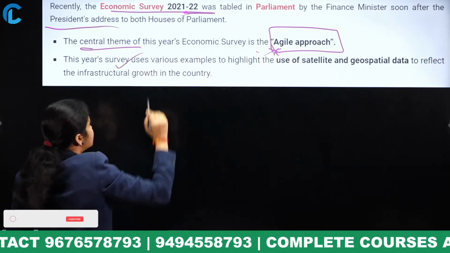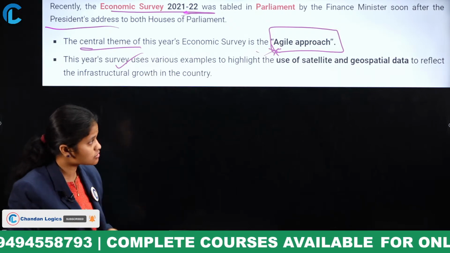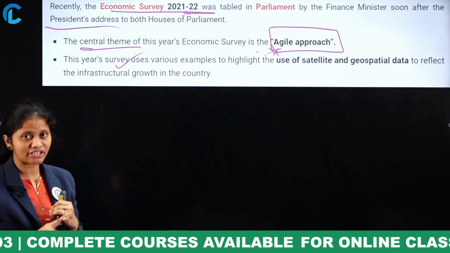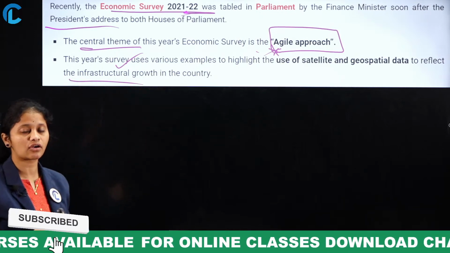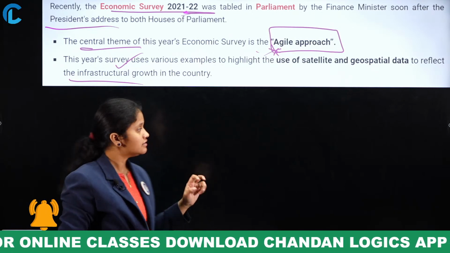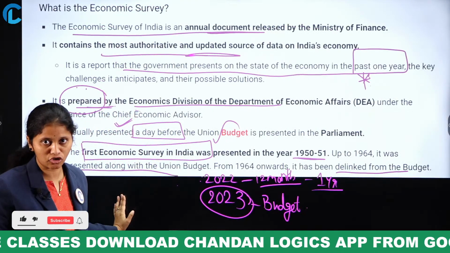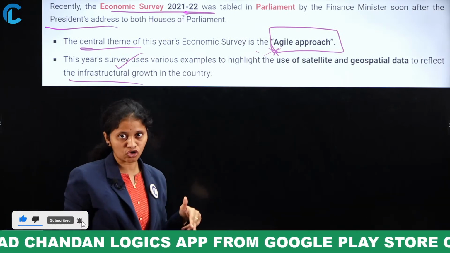And this year's survey uses various examples to highlight the use of satellite and geospatial data, and also to reflect the infrastructural growth in the economy. So that is all about the recent economic survey. This is the static part you have to know about the economic survey, and here we come to the concept of the recent economic survey.